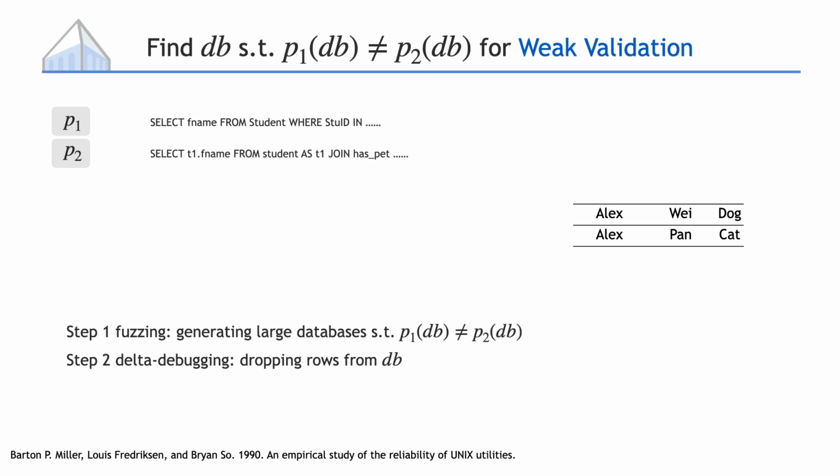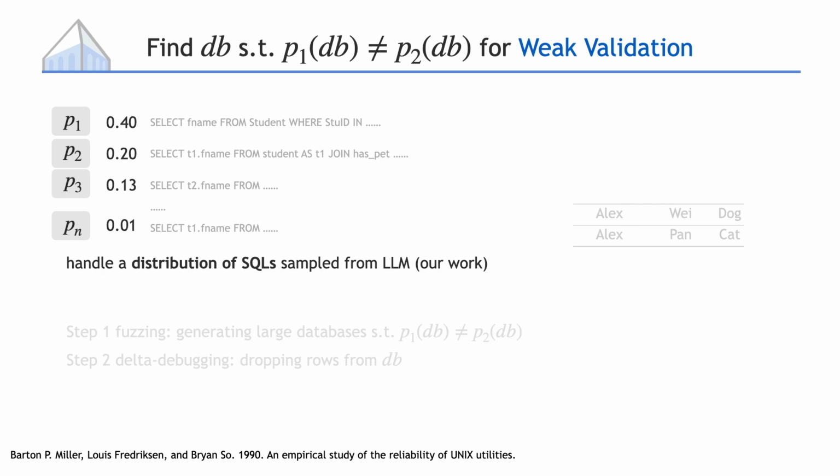We iteratively drop rows from the database while maintaining the constraint that the return values are different. Additionally, our work extends this to not only tell the difference between 2 SQL programs, but also expose the difference between a large set of SQL programs sampled from the language model. In this case, we optimize the database against the entropy of the return value. As a result, we can use that database to maximally expose the differences between many SQL programs and allow the user to pick out the right one.